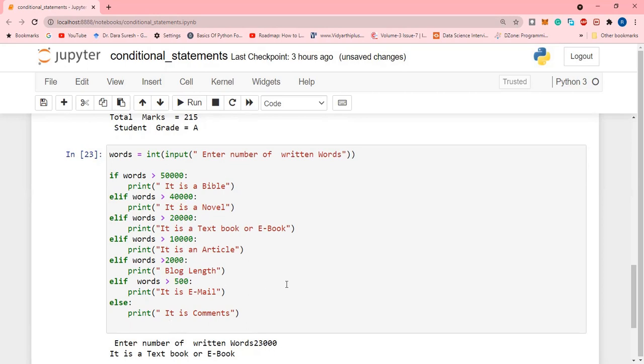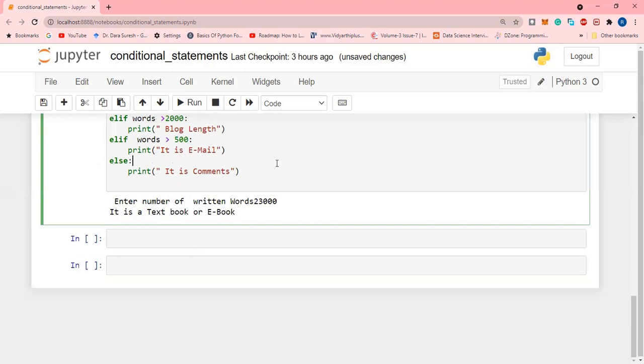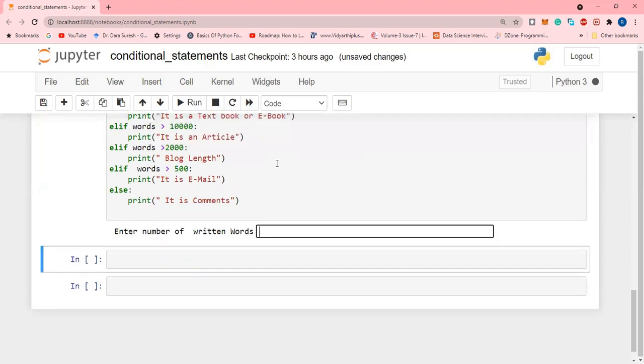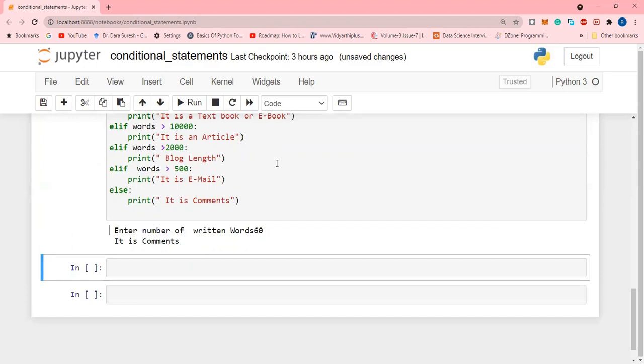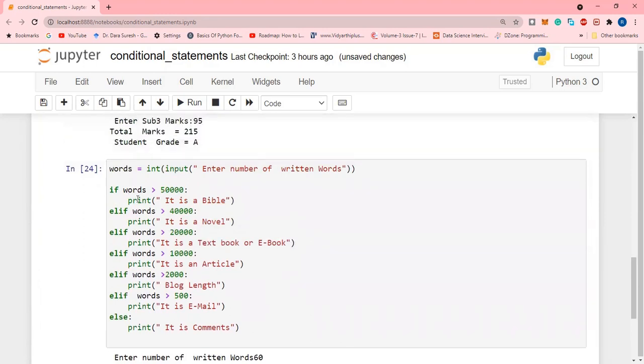Okay, once again we will check. We are giving written words less than 500. Suppose I am giving 60 words. So it is a comment. For less than 60 words, the execution follows from condition 1, condition 1 false, it reaches condition 2, condition